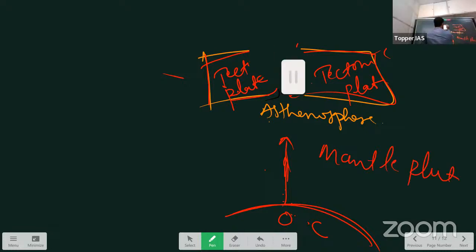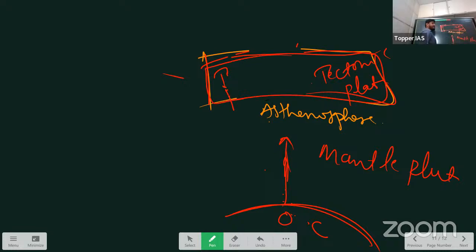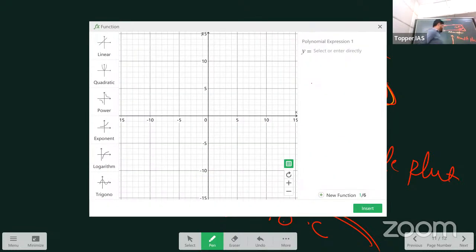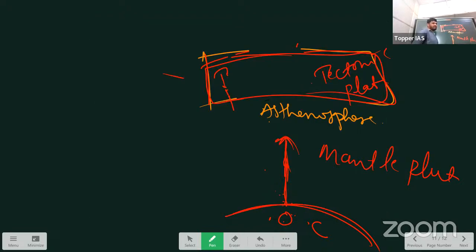Assume right now there is one continuous lithosphere. I will explain how this lithosphere got broken. What happened? The energy is coming from the deeper part of the earth, at the boundary of the outer core and the lower mantle, not the inner core. How this energy is generated is important to understand. It is from the decay of radioactive material.